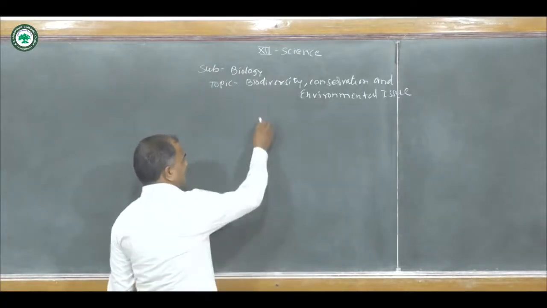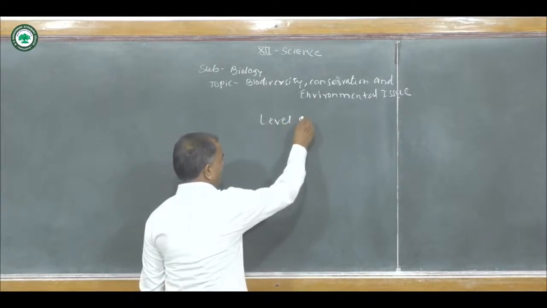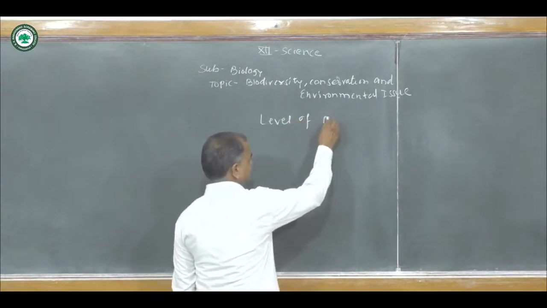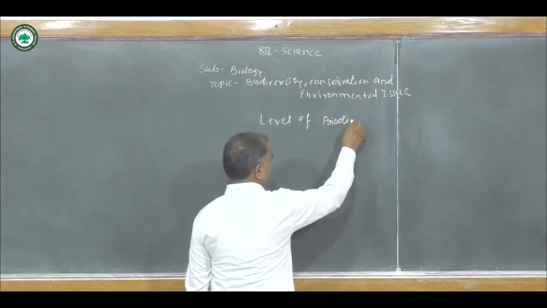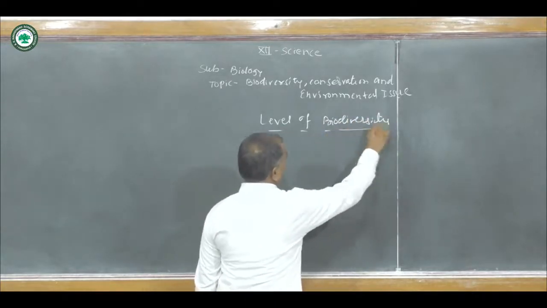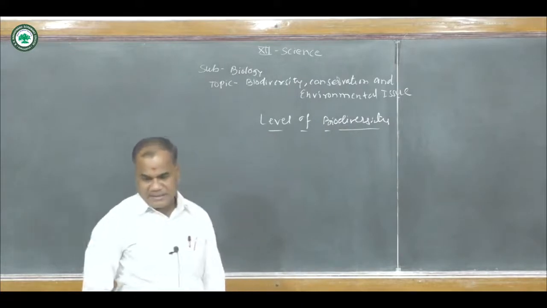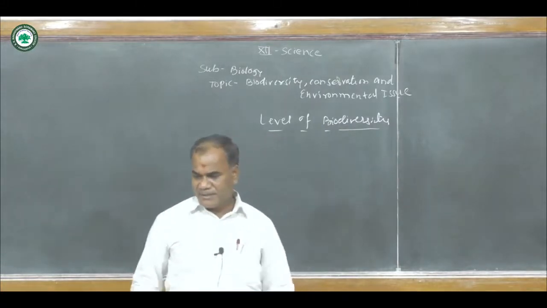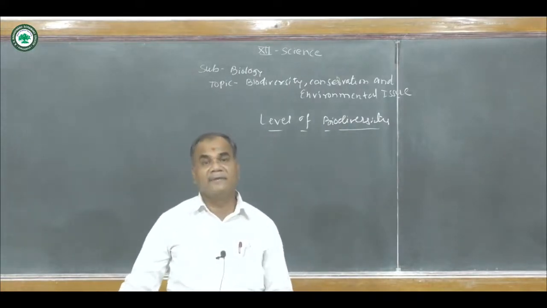What are the levels of biodiversity? The diversity of the living world can be observed at various levels.